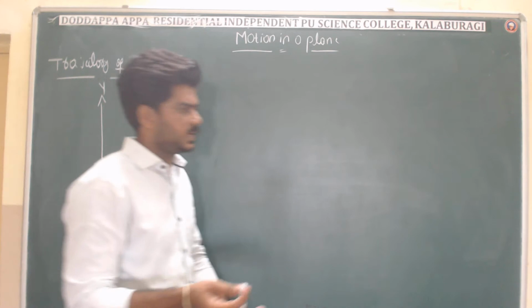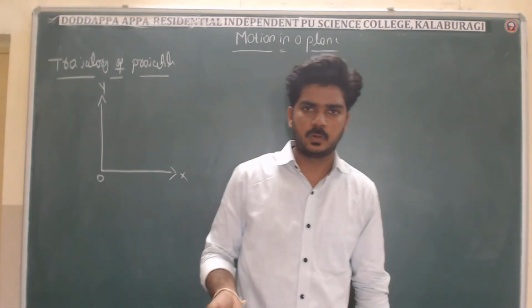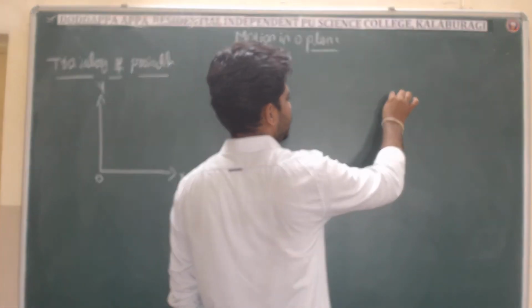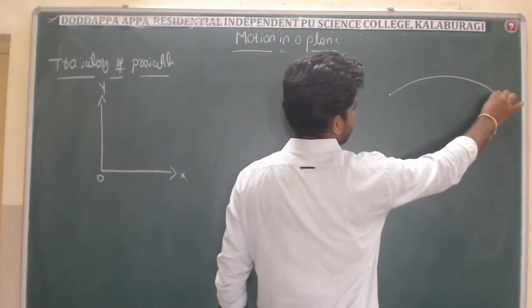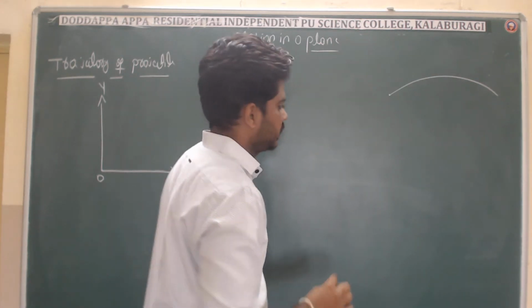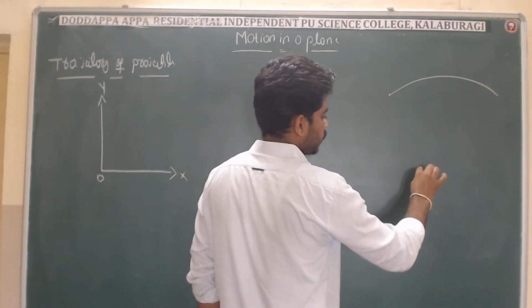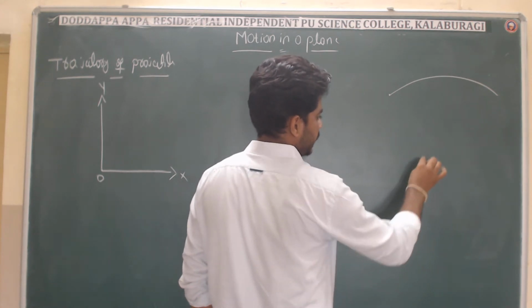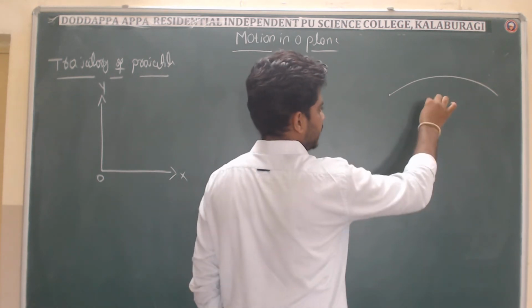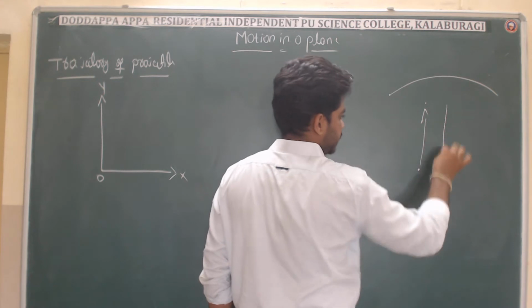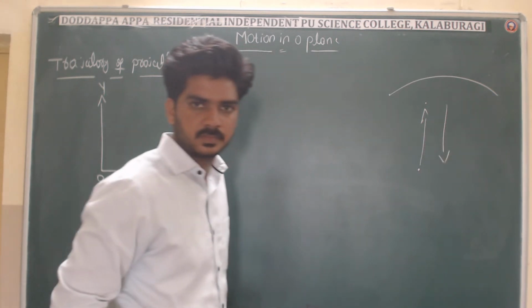As you can see, while playing on the ground, if you throw any ball, it will go in this direction. If you throw from this position to the upper side, at a certain height it will go, and after that it comes in the downward direction.